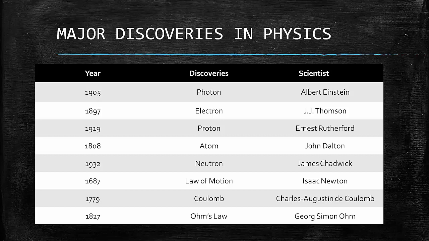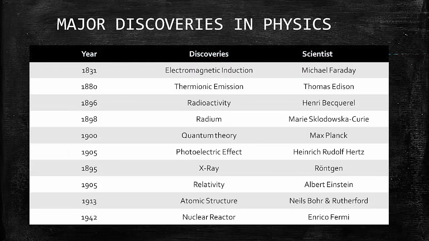Further, Isaac Newton discovered the laws of motion in the year 1687, and Charles Augustin de Coulomb discovered the coulomb, that is the unit of charge, in the year 1779. Further, George Simon Ohm gave Ohm's law in the year 1827. Next, in the year 1831, the electromagnetic induction theory was given by the scientist Michael Faraday.